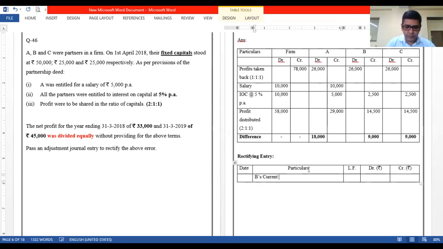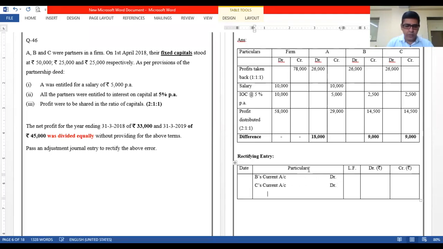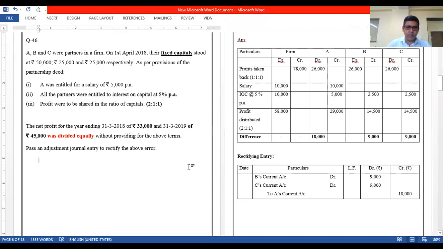B's current account has to be debited. C's current account has to be debited, right? And to A's current account. Okay, so I'm done with this sum also.